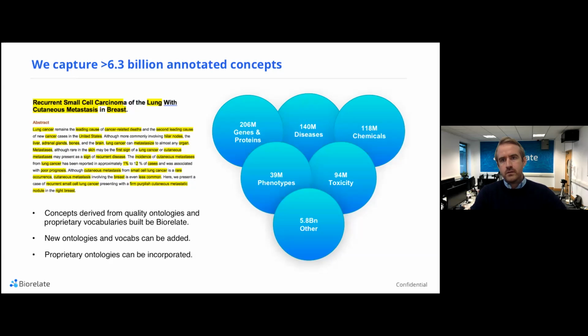And so we derive all of these different concepts from various different ontologies and proprietary vocabularies that we've built at Biorelate, as well as ones which are the gold standard and are available for everybody to use. We're constantly adding new ontologies and vocabularies, and we're also building ones to improve and clean up the state of some of the ones that are out there today.